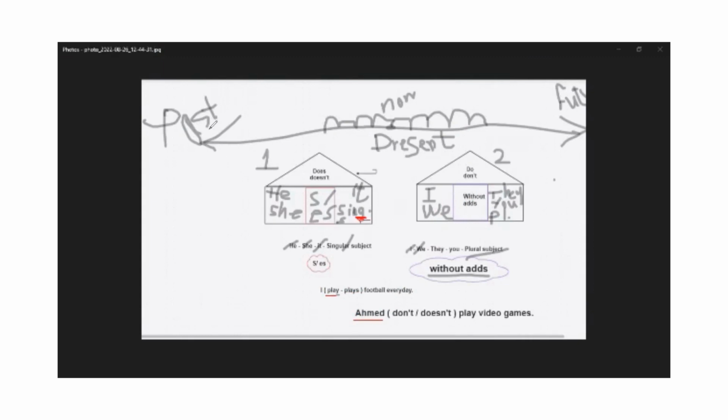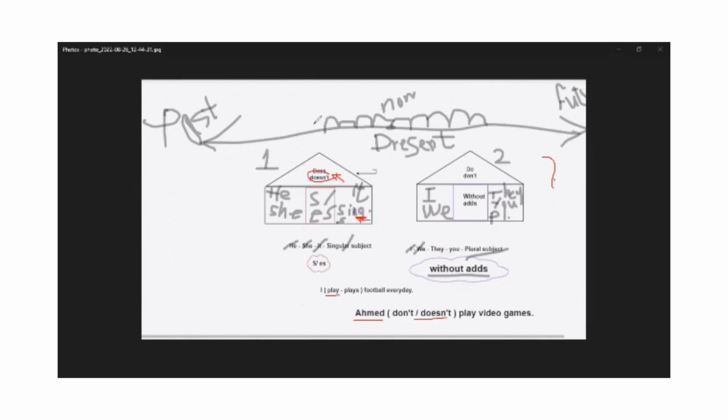But we said that's except when they are going out with does or doesn't, because they are the owner of the house. So they don't need the S or ES. Here, don't or doesn't? Ahmed is a singular subject, it's in the house. Which rule is don't or doesn't? Look here. It's doesn't. So I'm going to choose doesn't.